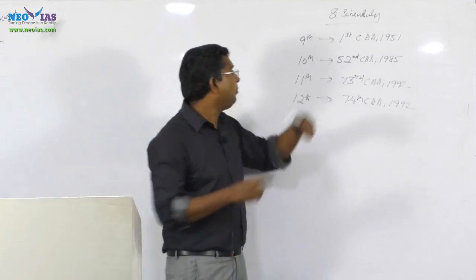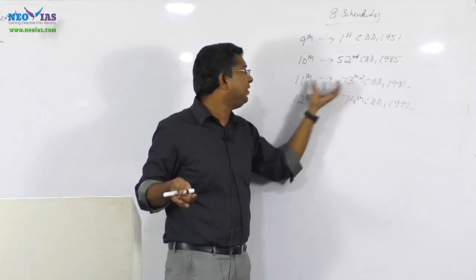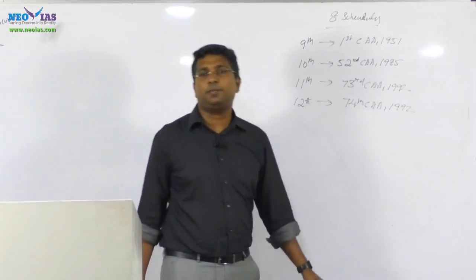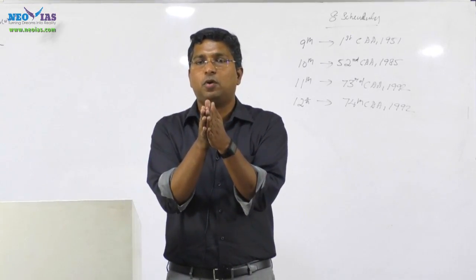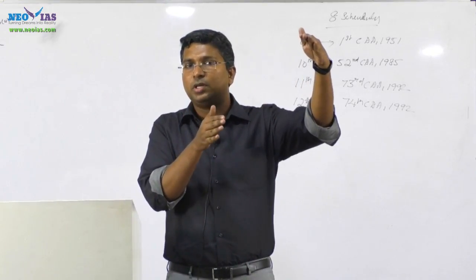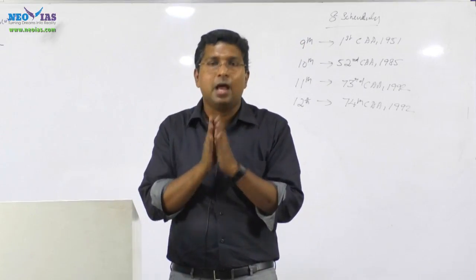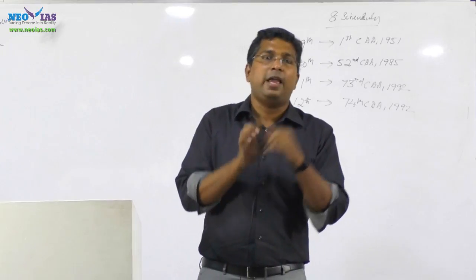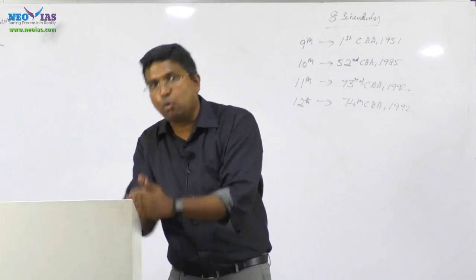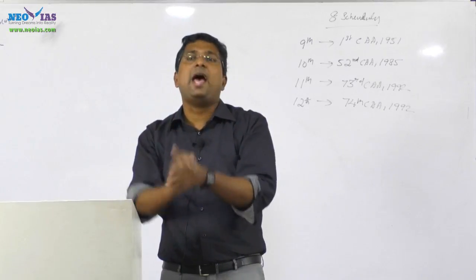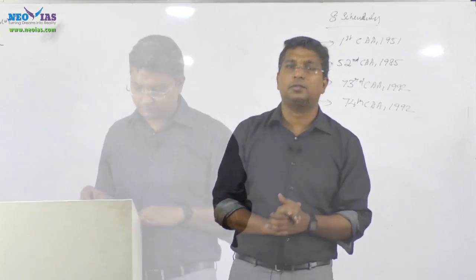The 9th is regarding protecting certain laws from judicial review, the 10th is anti-defection, the 11th is panchayat, the 12th is municipalities. So that's how our schedules have evolved, from earlier only 8, now presently 12. So be very clear. Now we are having a preamble, 25 parts, more than 450 articles and 12 schedules. That's regarding how the constitution has evolved.